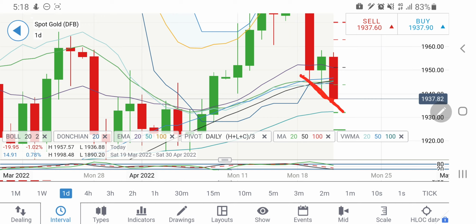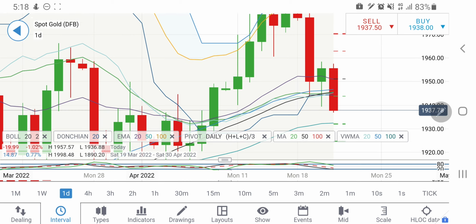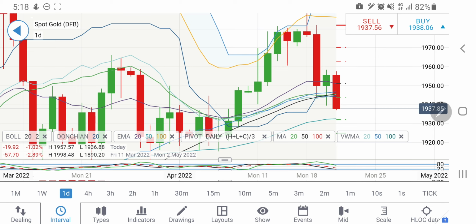So yes, at 1937 levels I will still be watchful. And if you recall, I have told you many a time that between 1937 and 1950 we have to be cautious. Below 1937 one can expect that it is going to head towards the 1931-30 zone, and below that it may try to in fact go till towards 1925. This is also very much possible. So now below 1940 we are looking at 1937 as a good support, and below that it may try to break strongly towards 1931 and 1925 levels.